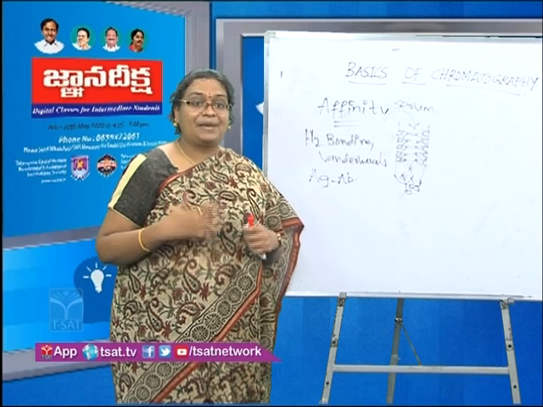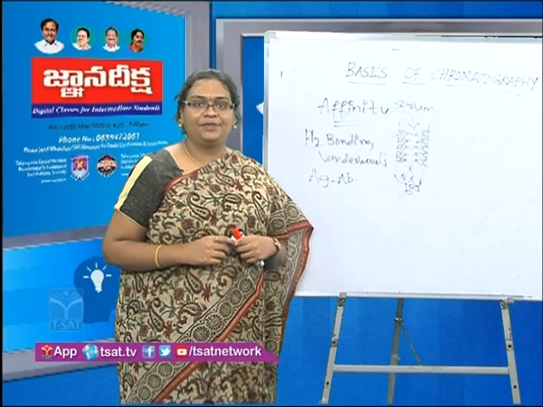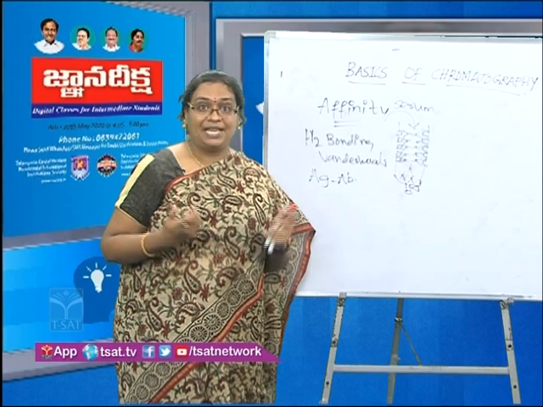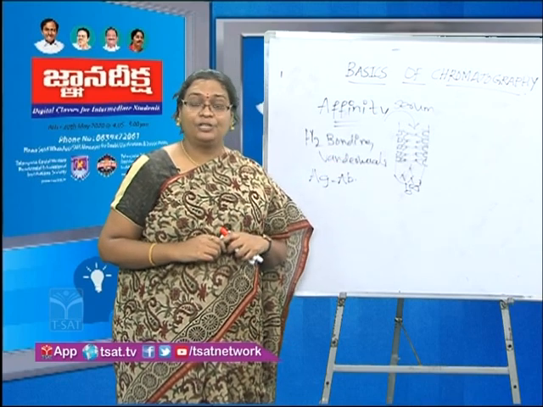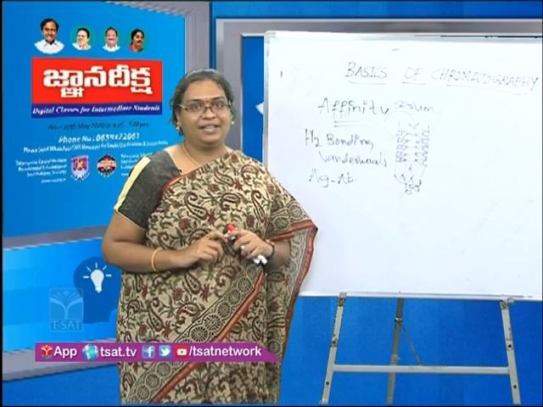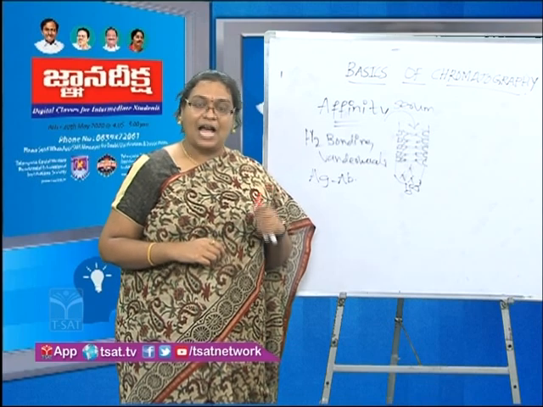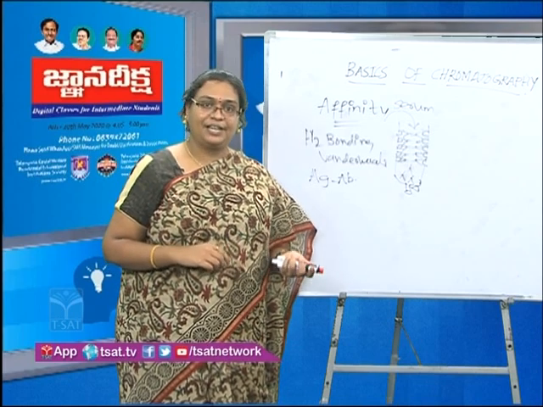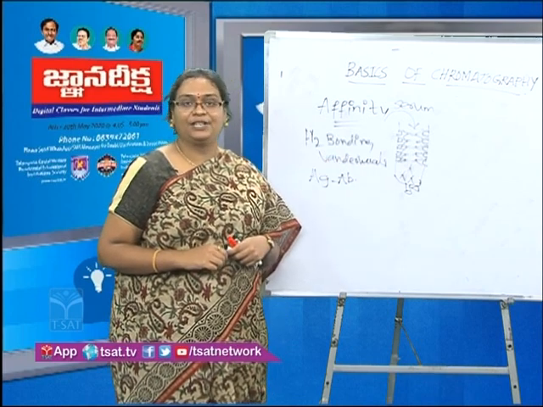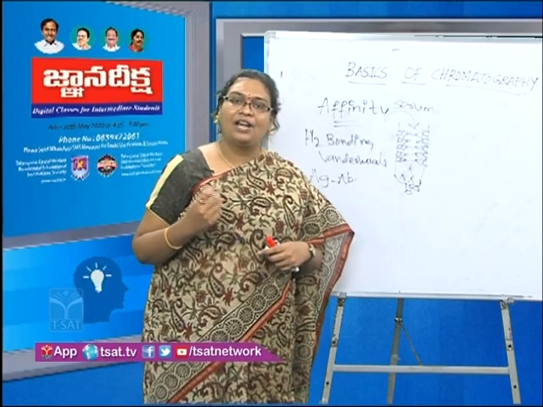So we started with the basics of chromatography, spoke about Michael Sweat, who is the father of chromatography. Then we spoke about different types of chromatography based on the chromatographic bed shape, planar and column chromatographies. In planar chromatography we had paper chromatography and thin layer chromatography. Then in column chromatography we spoke about ion exchange chromatography, gel filtration chromatography, and the last but not the least, affinity chromatography.